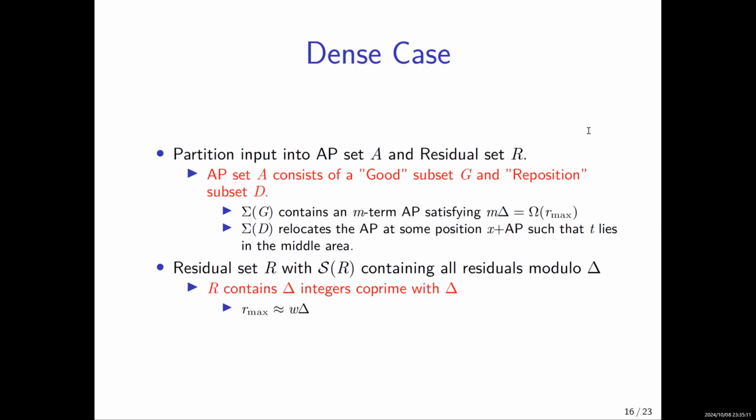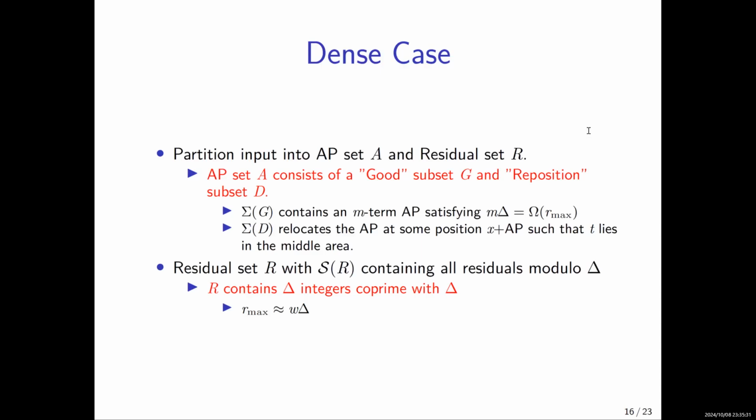And some of you might feel that R contains too many integers, but if you think in the worst case, it's possible that every input integer modulo delta is 1. And in this case, you need delta integers in order to make the residue of delta minus 1, right?